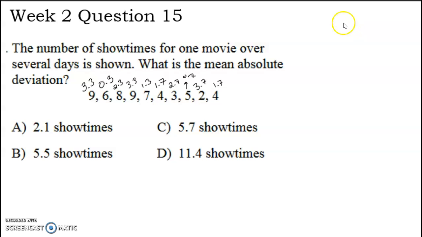All right, so we're trying to add up 3.3, 0.3, 2.3, 3.3, 1.3, 1.7, yeah, 1.7, sorry, 2.7.